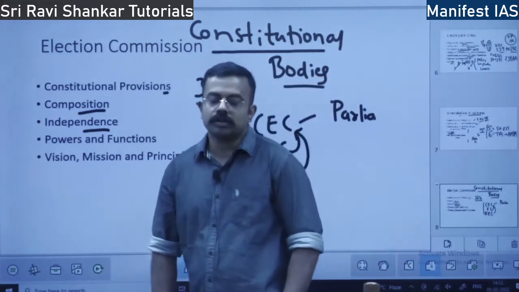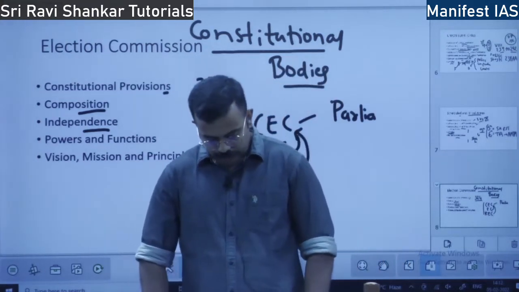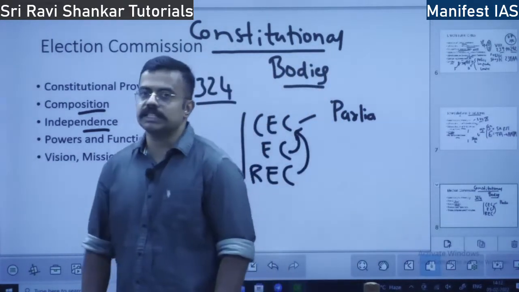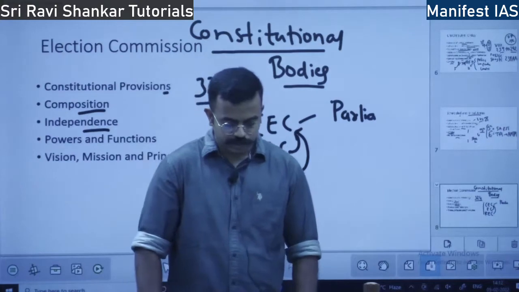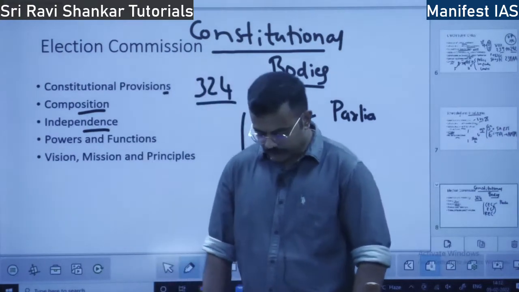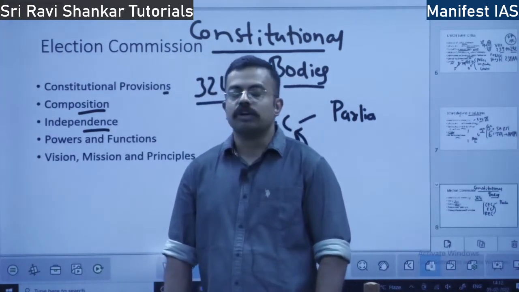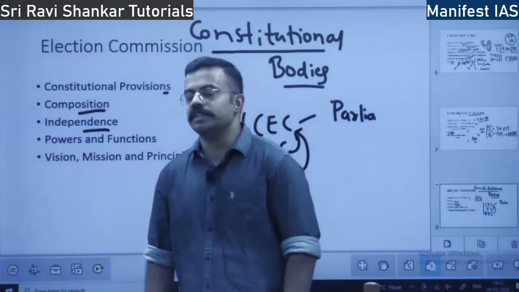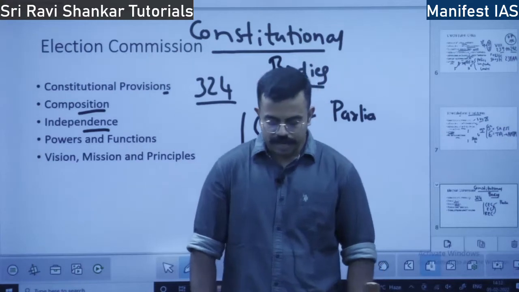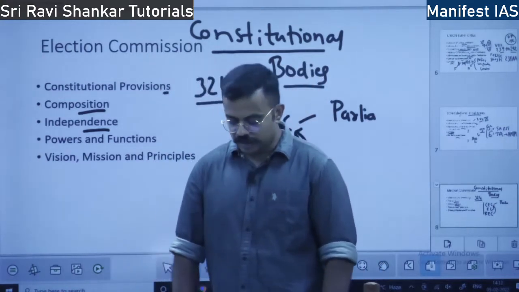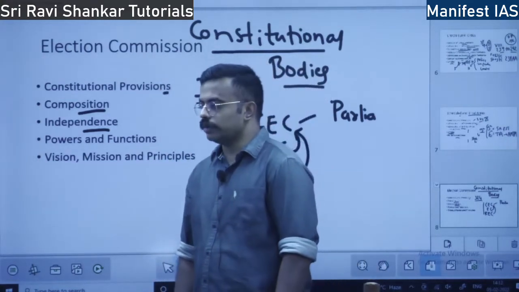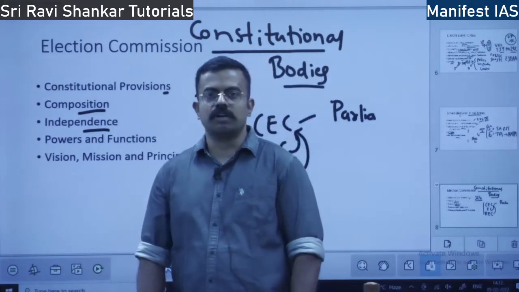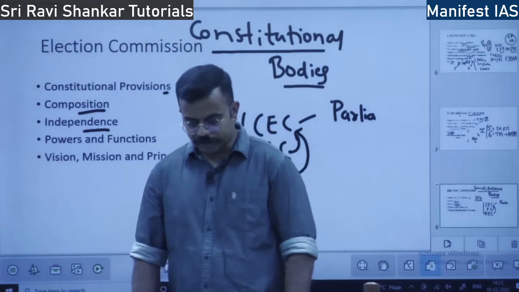Okay, so when it comes to the Election Commission, there are some shortcomings in the Constitution. What are the shortcomings? You can look at it in the book. The Constitution has not prescribed the qualifications. That is why we see that majorly it is IAS officers who head the Election Commission, be it as chief election commissioner or a normal election commissioner.